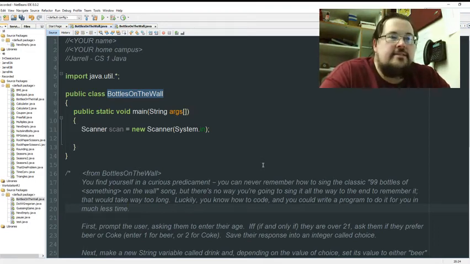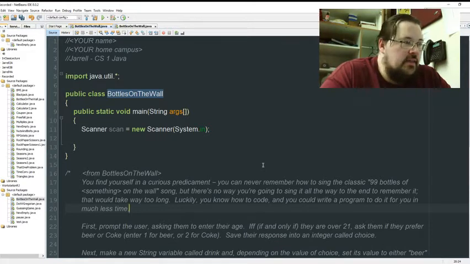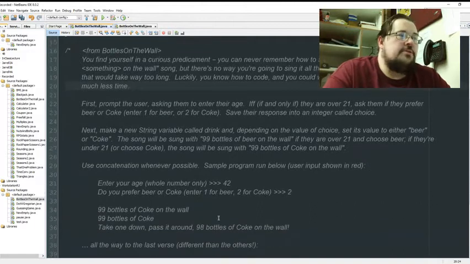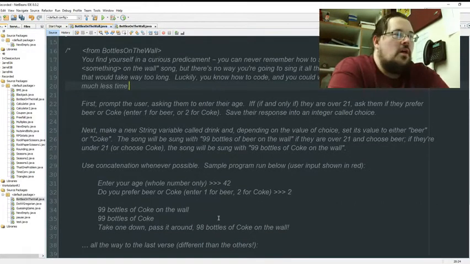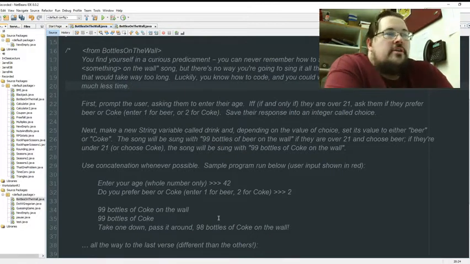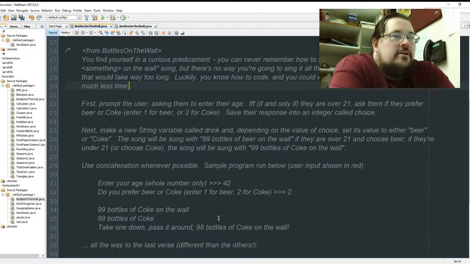All right, so gang, today this is Bottles on the Wall. Most of this got demoed in all the classes, but I'm going to recap it here. We've got a lot going on. You find yourself in a curious predicament. You can never remember how to sing the classic 99 Bottles of Something on the Wall song, but there's no way you're going to sing it all the way to the end to remember it. That's way too long. Luckily, you know how to code, and you could write the program to do it for you in much less time.